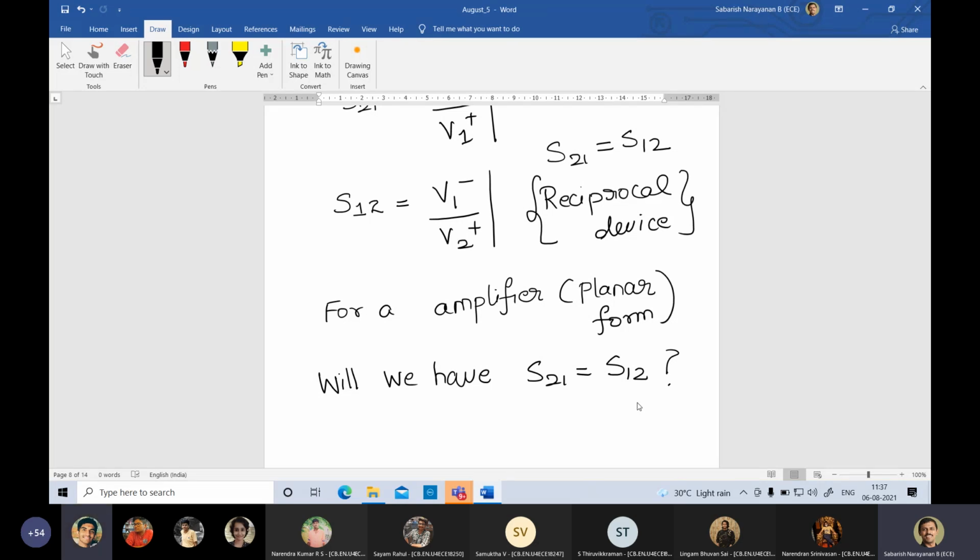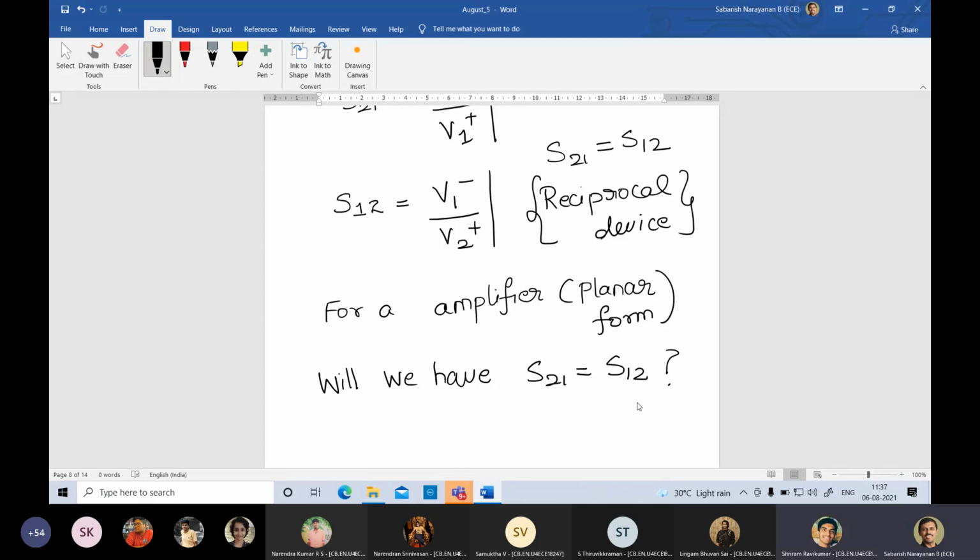Sriram, let's say we don't know what the device is. No, you know what the device is. Sorry, Sriram, that is not the idea. In planar form, you know how to design amplifiers. That is a known fact, an underlying concept. After designing it, you are going to check whether it is working properly or not. For that, you don't take a multimeter and insert it with probes. You just measure the S matrix. That is the idea.